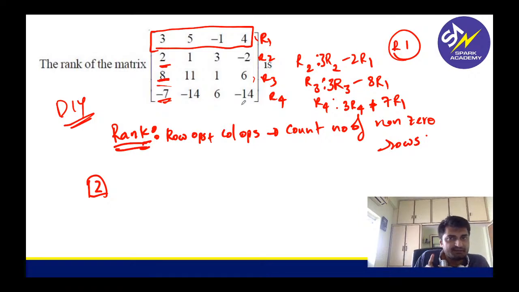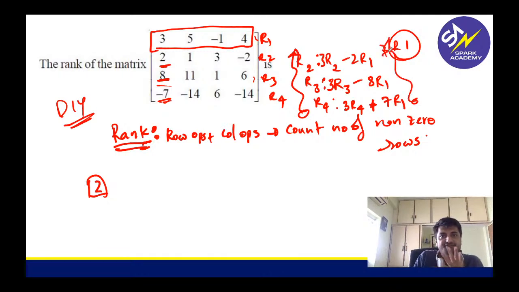No need of taking 3 by 3. Again, I'm telling you, Sukirt, Jayant and all, determinant method, don't do it. This is the easier way, guys. Little bit of calculations, but here it will be sure shot. You can do augmented matrix, taking 3 by 3 determinant, that also you can do, your wish. But I would recommend this. Number of non-zero rows. Making zeros is easy. Okay. So you will do it, right? I hope all of you will do it.